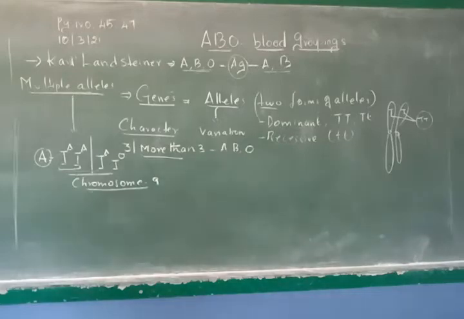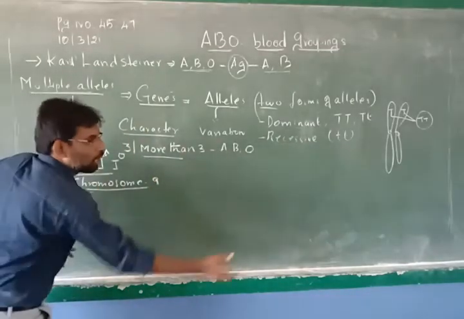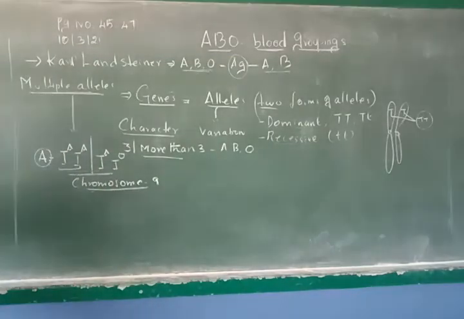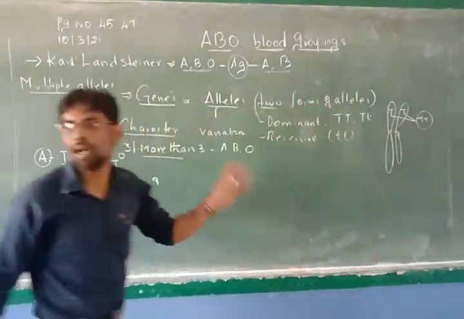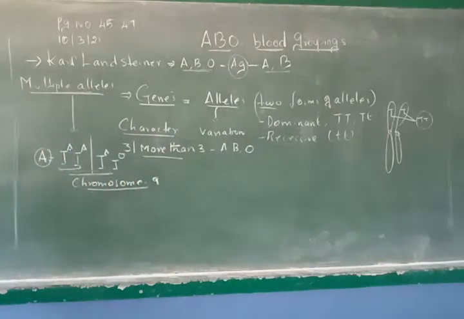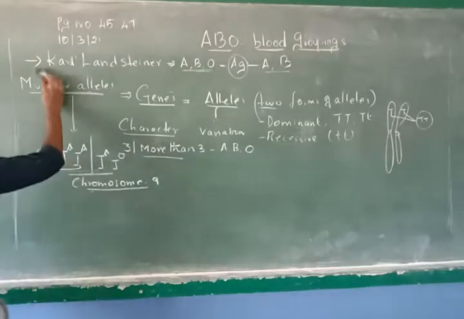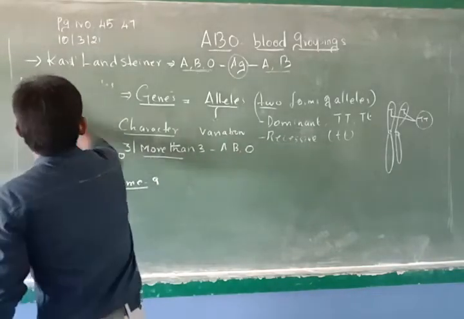Understand? Right. So that is what multiple alleles are. When these multiple alleles are inherited by another generation, that is called multiple allelism, which is on page number 45, first paragraph, last part. It is multiple alleles. It's a 2-mark question. Okay, right. So now we will come back to the ABO blood groupings.